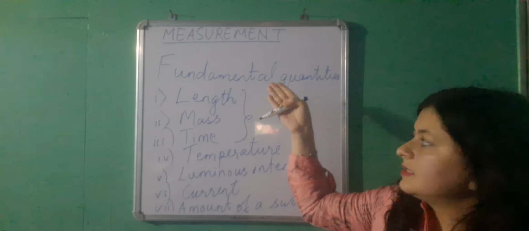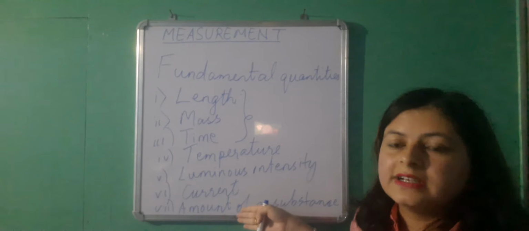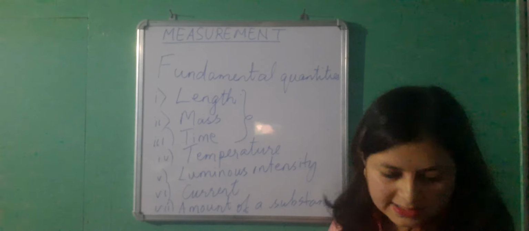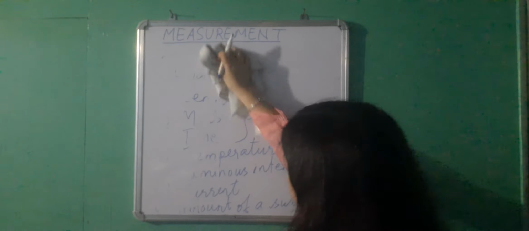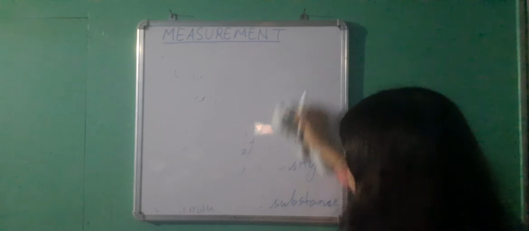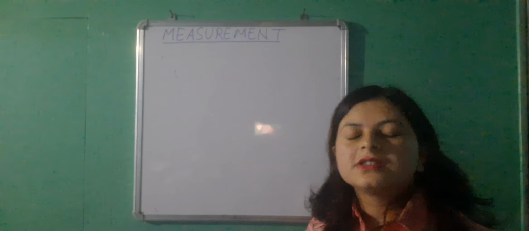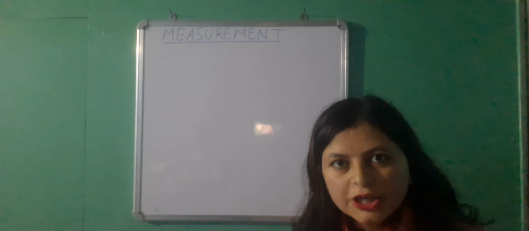So this is the list of the 7 fundamental quantities included in the SI system. I'll be doing the system of units later in the same class. The units of all these 7 fundamental physical quantities are called fundamental units.